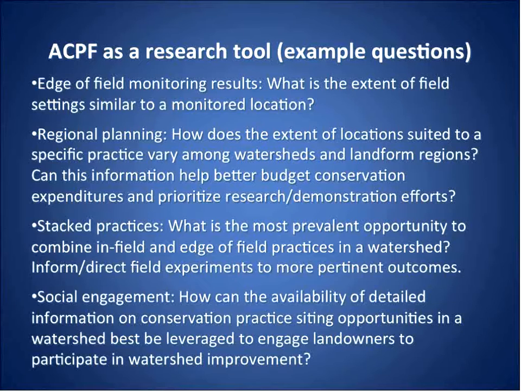And then just look at the full suite of practices that are out there. If you take a particular practice and move from one landform region to the next, what's the distribution or the number of opportunities you see for the installation of that practice, and how does that vary according to landform region? But if you knew that, you might be able to budget for conservation expenditures a little bit more effectively. Okay. Stacked practices. I think this is one of the things that we're really ignoring, and one of the opportunities that we've got out there to improve the information we've got, to identify how conservation practices can work in concert together to give you a water quality improvement.